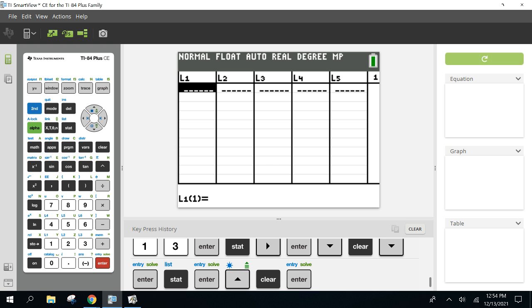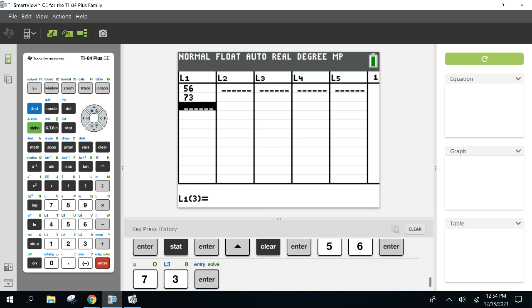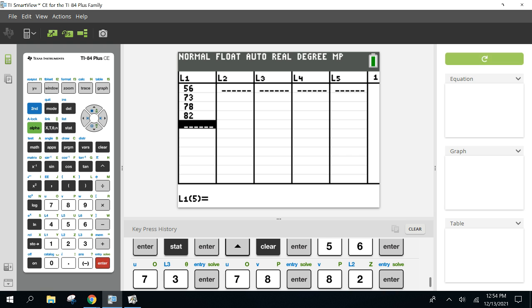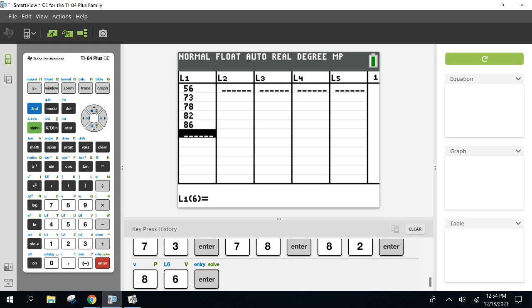Just type in the scores. 56. Yep, one time each. 73. One time each. I'll show you what the calculator can do. 82. 86. But I still have to put in how many times each happened. And that goes in L2 now, the frequency. L2 can go in the frequency.